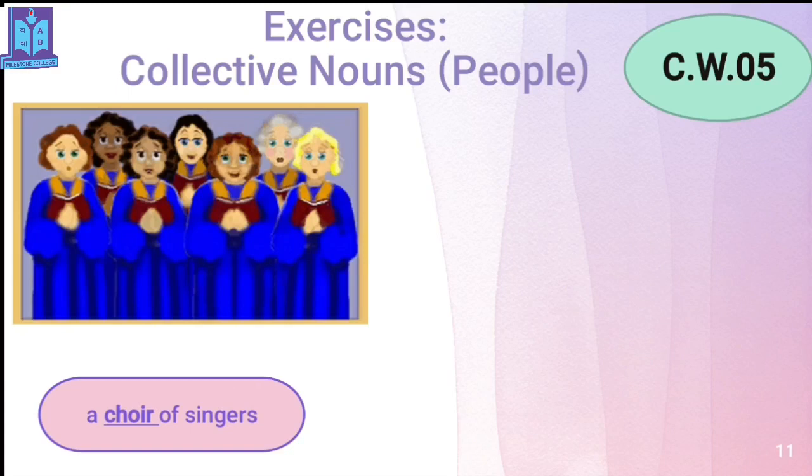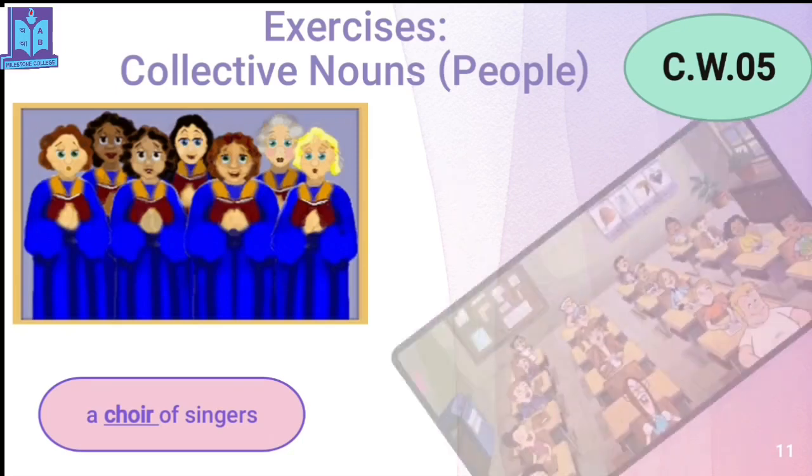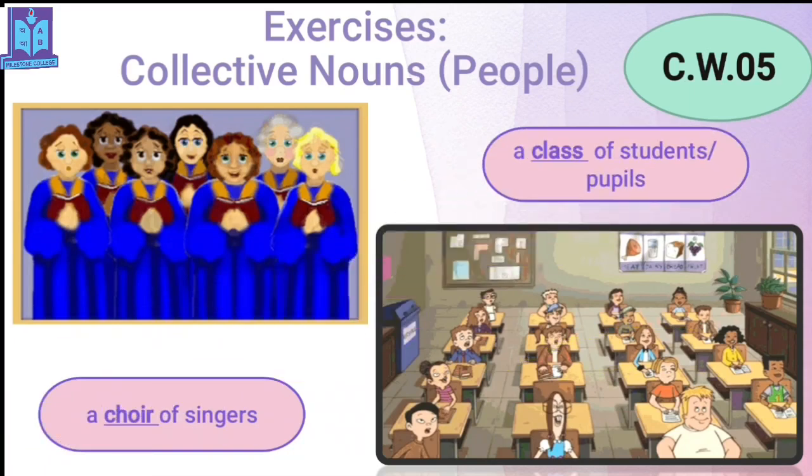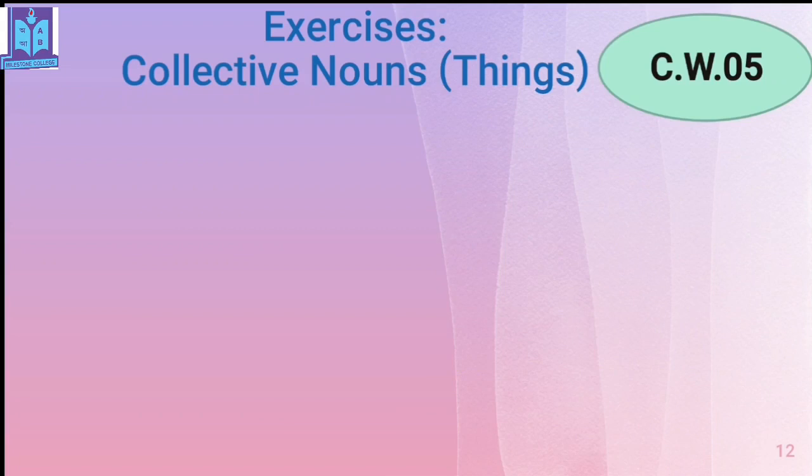Choir, though it's spelled like "chore" or this kind of thing, right? But it's choir of singers. Now let's go for another example. Oh, it looks like you, isn't it? They're students. So what can be the collective noun of students? A class of students or a class of pupils. Okay, a class of students or a class of pupils. Clear? Let's go for the different one.